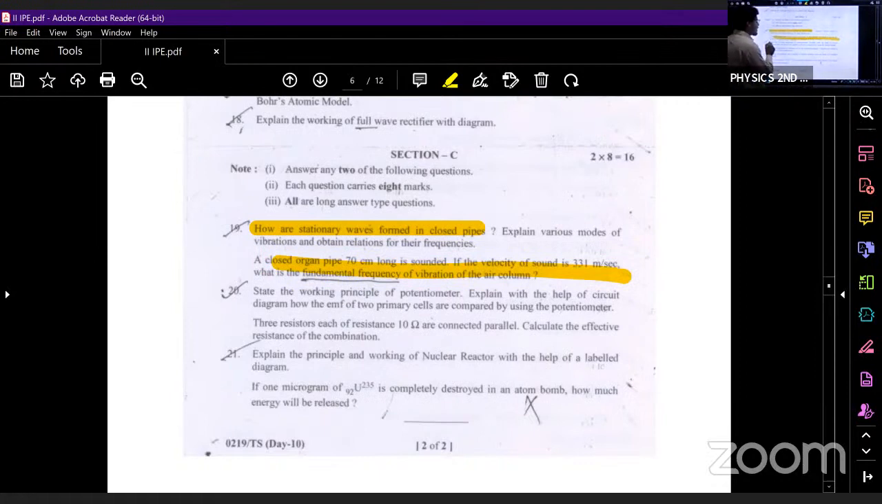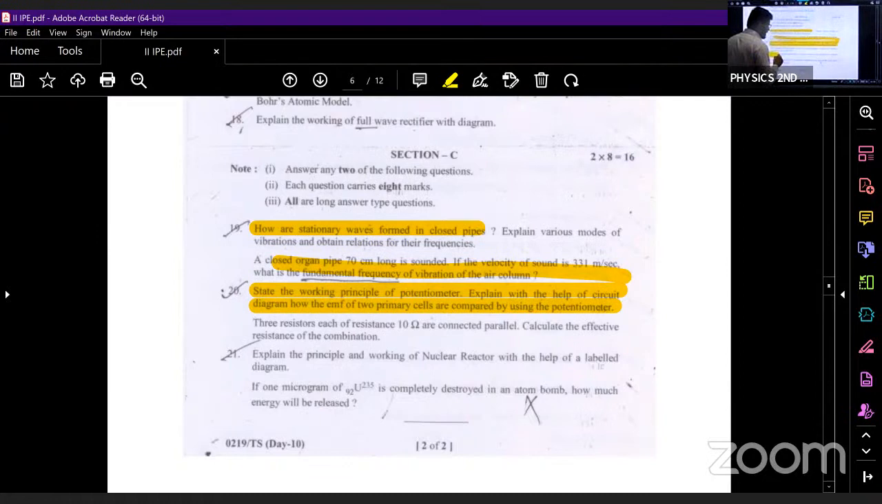So what is the next important LAQ? State the working principle of a potentiometer. Explain with the help of a circuit diagram how the EMF of two cells are compared by using a potentiometer. How, by using a potentiometer, can we compare the EMF? What was the formula? E1 by E2 is equal to L1 by L2.